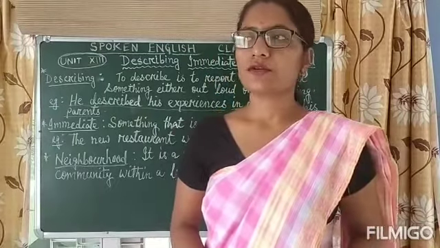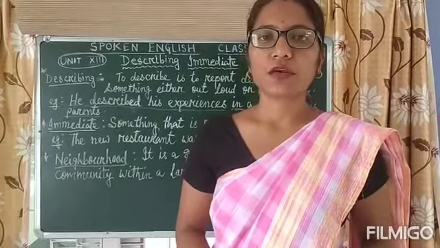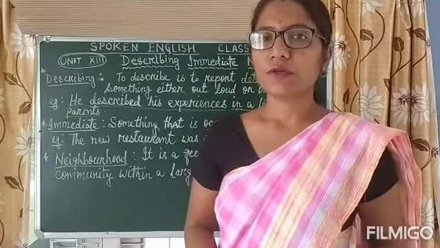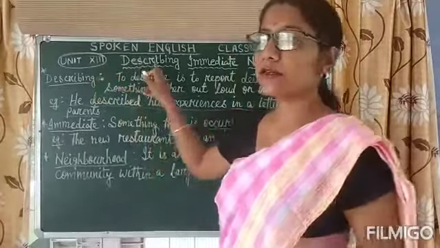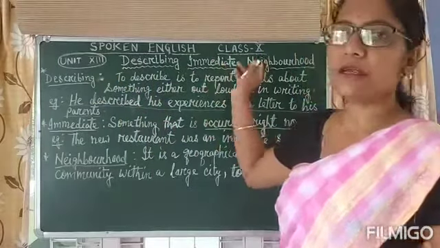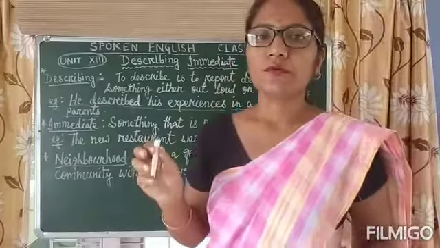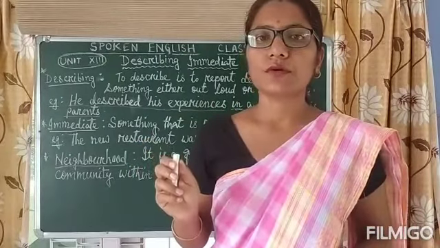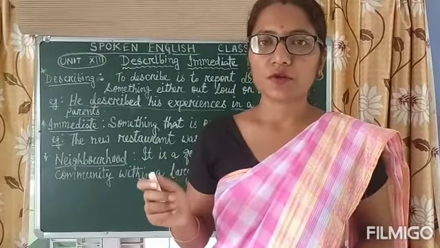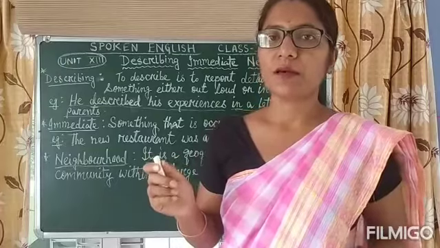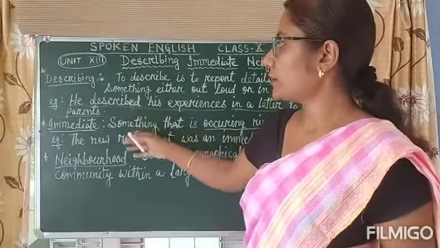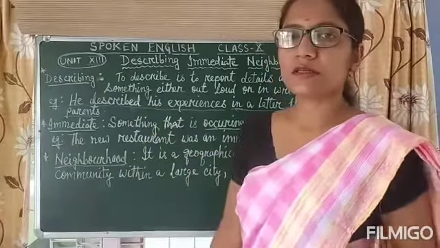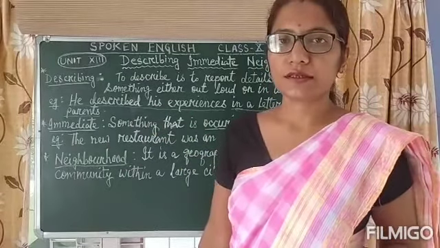In the last class I took the expression of joy and sorrow, and today I am going to discuss unit 13, describing immediate neighborhood. First of all, we should know the name of the topic, describing immediate neighborhood. I have already written the definitions with examples. So let's start the class.